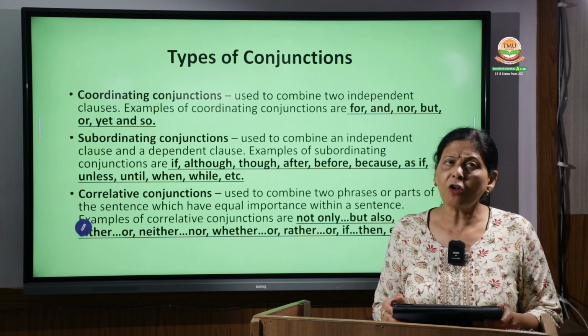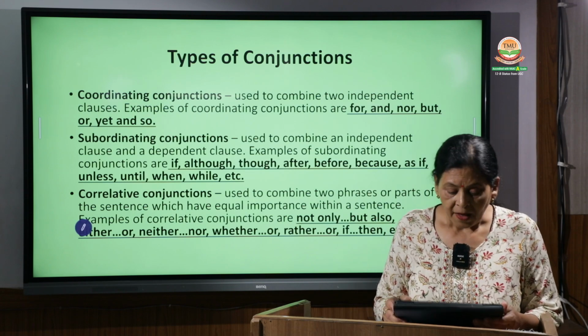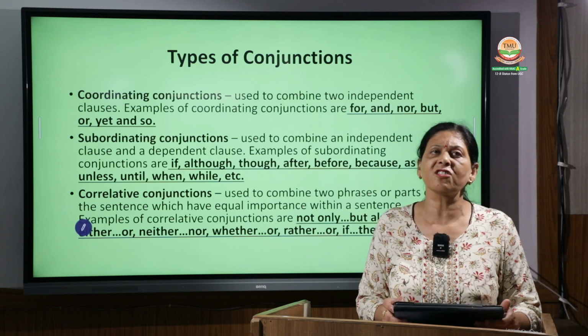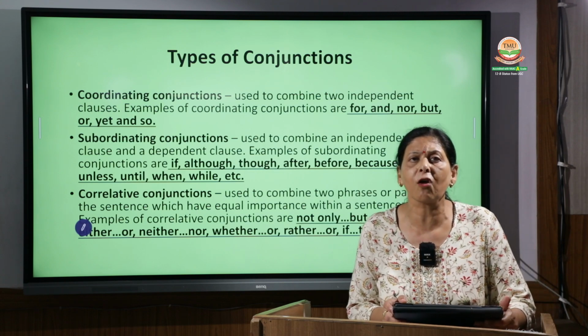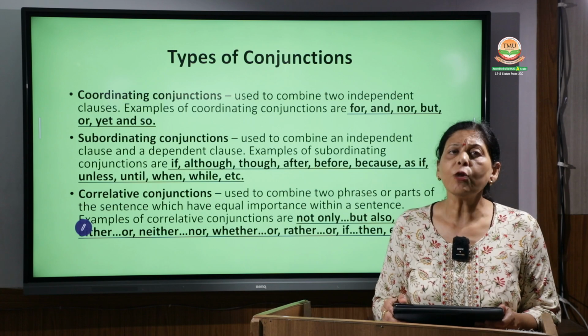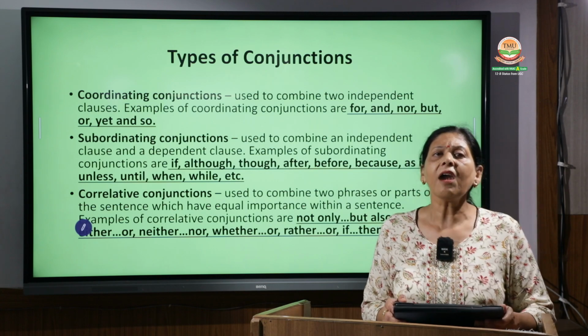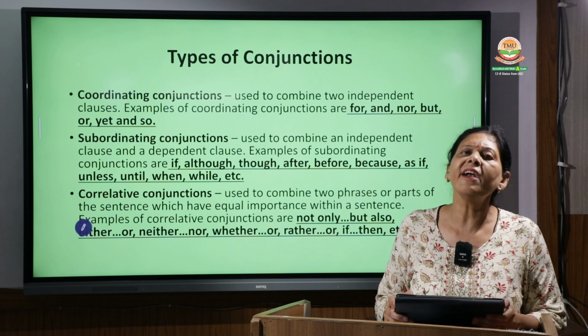Here we are going to discuss coordinating conjunctions, which are the words that connect 2 independent clauses.